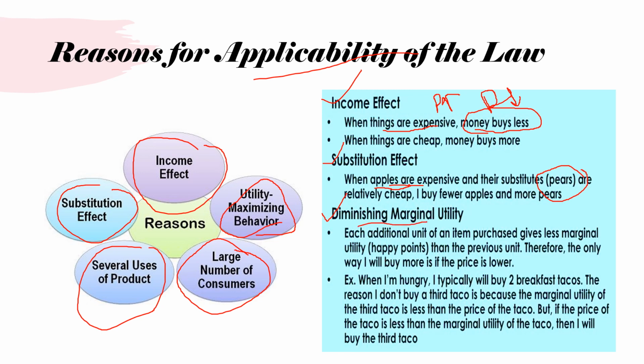Similarly, diminishing marginal utility is the additional utility that we get with the consumption of an extra unit of a commodity. Under this, the marginal utility should be equal to the price of the commodity. So under the conditions when there is no equality between the price and marginal utility of the commodity, the consumer will not buy that commodity. That's why there is applicability of the law of demand under these three conditions.